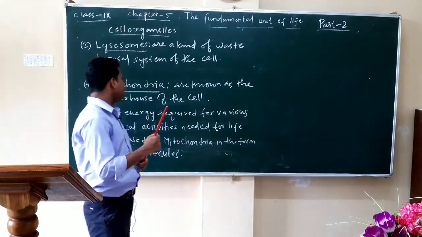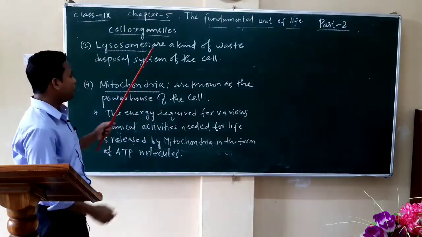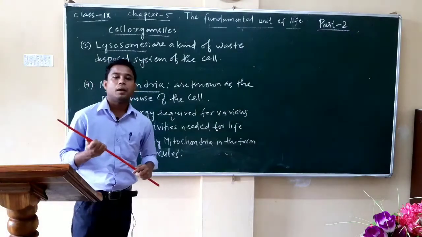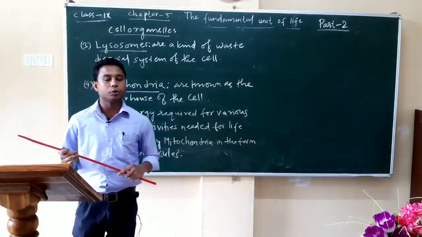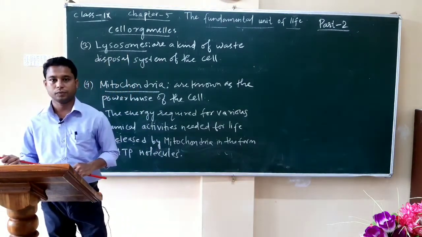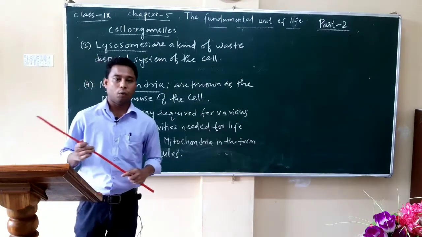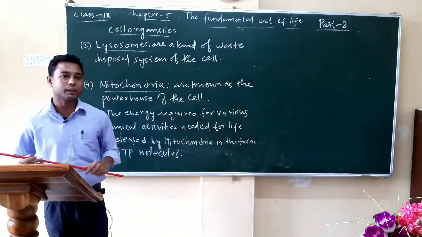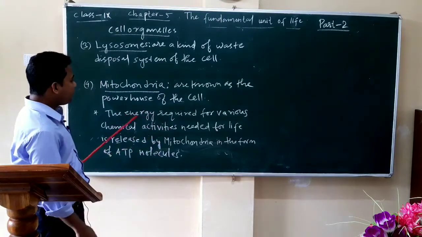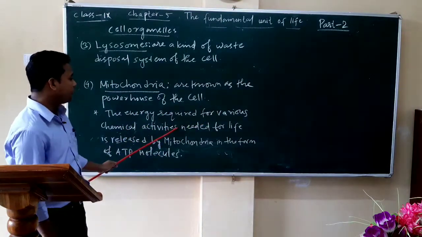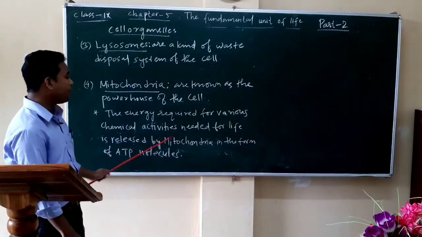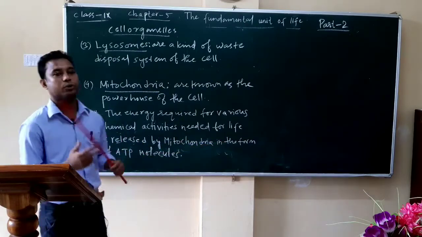The next cell organelle is mitochondria. Mitochondria is known as the powerhouse of the cell. Okay? Now, why is mitochondria known as the powerhouse of the cell? The energy required for various chemical activities needed for life is released by mitochondria in the form of ATP molecules.